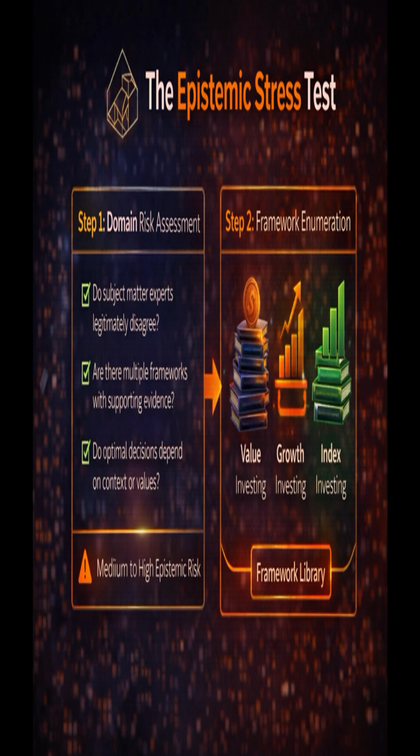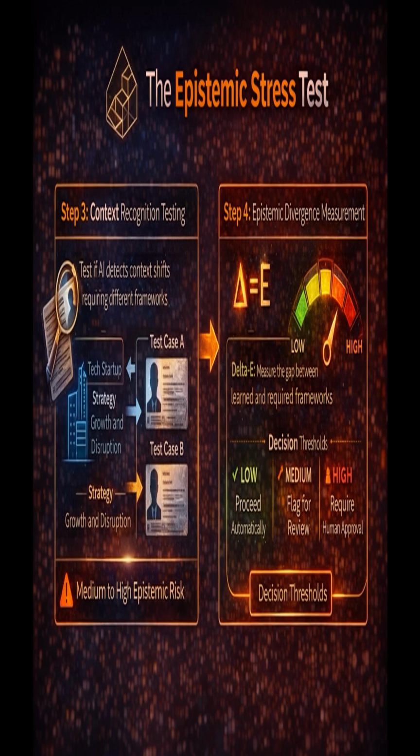Step 3, context recognition testing. Verify your AI can detect when context shifts require different frameworks. Create test scenarios where the input data is identical, but the strategic context differs and the optimal framework changes. For example, same candidate profile, but one context is a tech startup needing disruption, the other is a bank needing regulatory compliance. The AI should recommend differently based on context, not just the resume data.